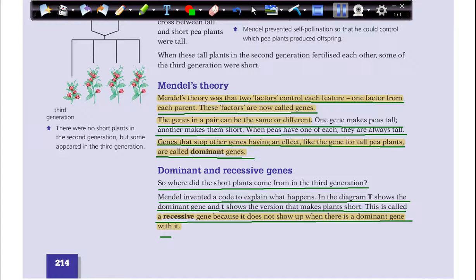But we still have recessive genes. The recessive genes don't show up when there is a dominant gene, but in the third generation they will come up and we can see them. So let's go to the next page.